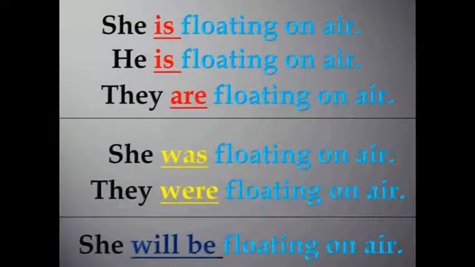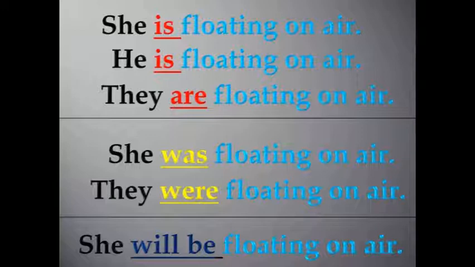Here are some simple examples. She is floating on air. Or you could also say she is walking on air. He is floating on air. Or you could also say he is walking on air. They are floating on air, or you could also say they are walking on air. The above examples are in present tense form.